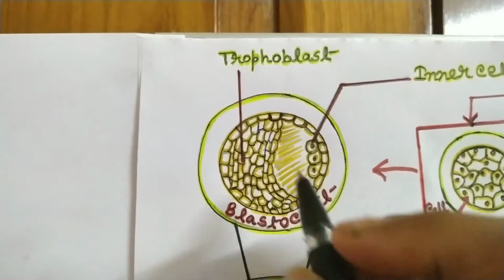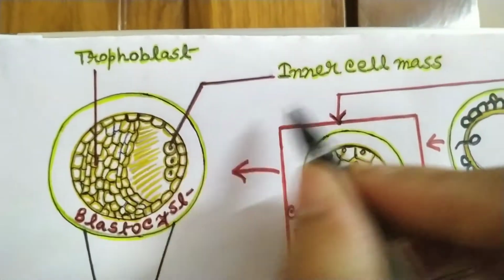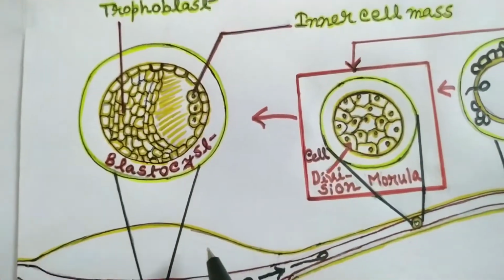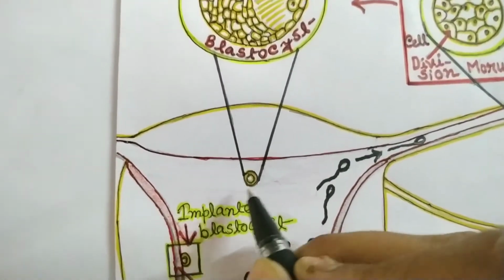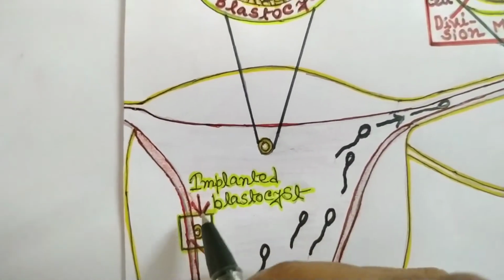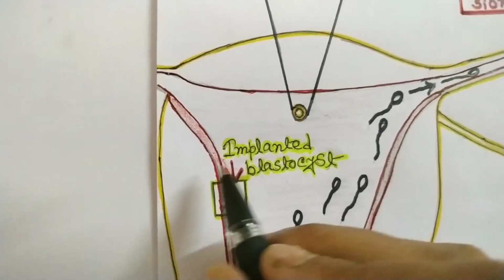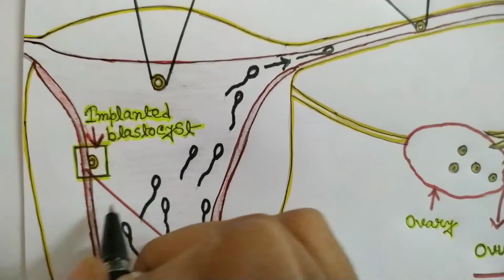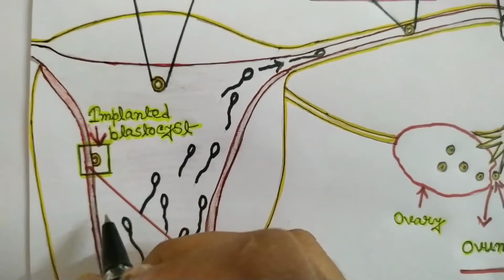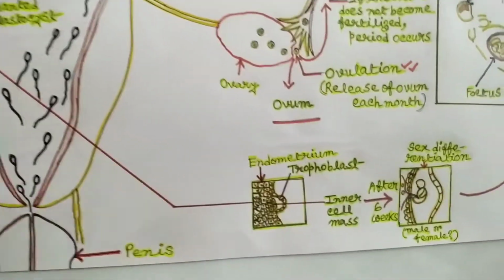Inside the blastocyst, we can see this is called the trophoblast and this is called the inner cell mass. Now, the blastocyst over time moves to the uterus and it finally implants in the endometrium, the lining of the uterus. The endometrium contains a very good supply of blood and this is good for the development of a perfect size of embryo.